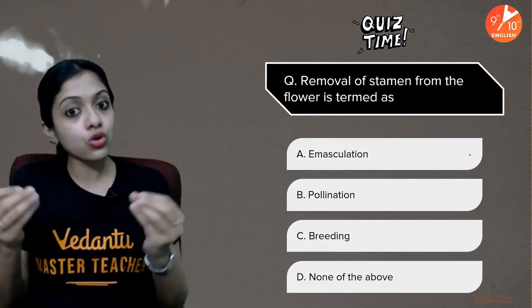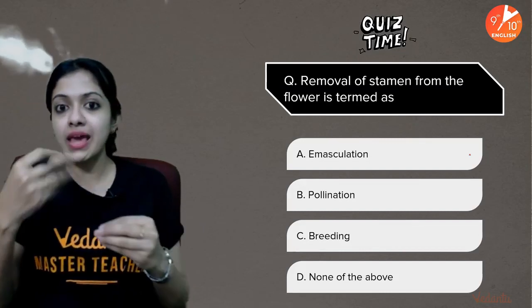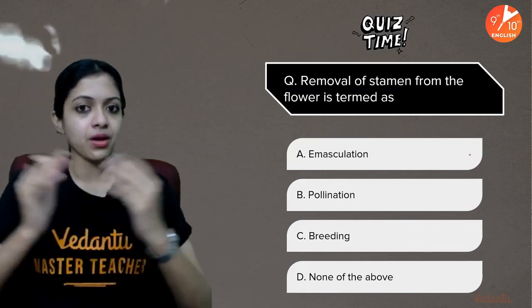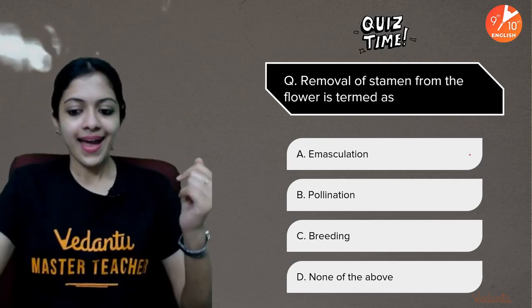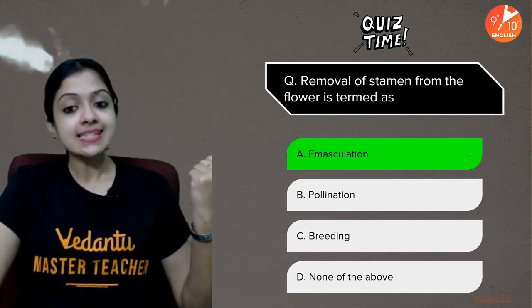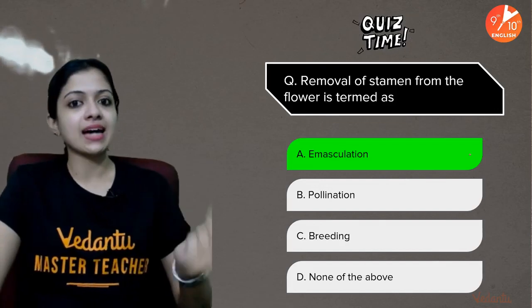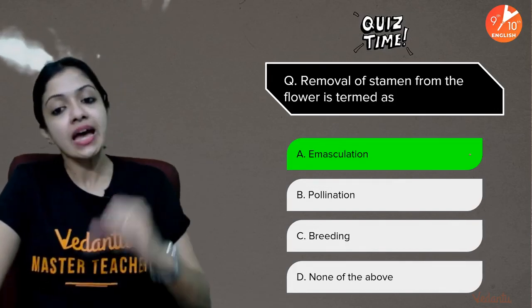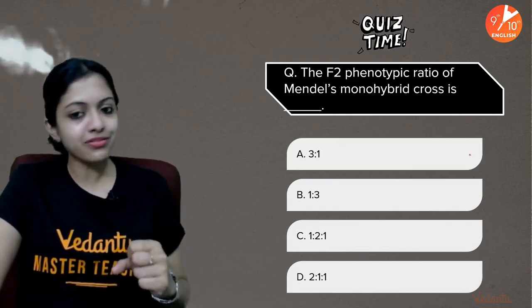In order to be able to perform cross-pollination, Mendel performed this particular step. What was it? And your time is up. It is emasculation because stamens are the masculine part or the male part of a flower. So emasculation is removal of stamen from a flower.